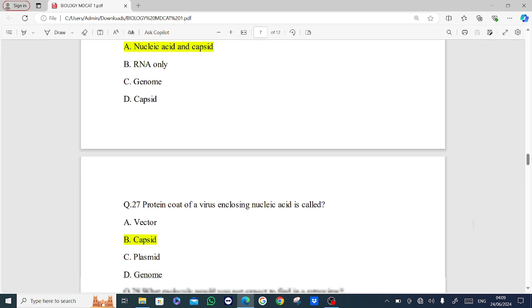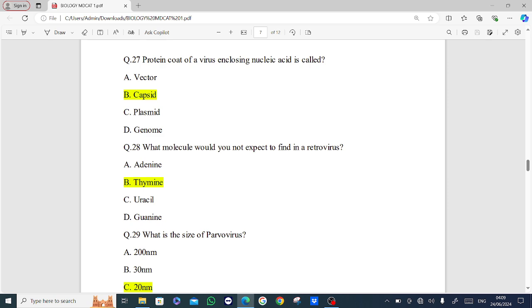Next MCQ is, protein coat of a virus enclosing nucleic acid is called? Options are vector, capsid, plasmid, genome. Answer is option B, capsid.